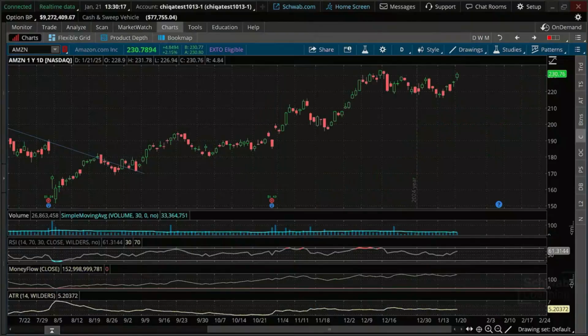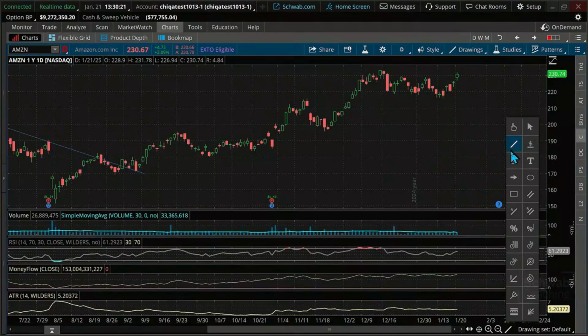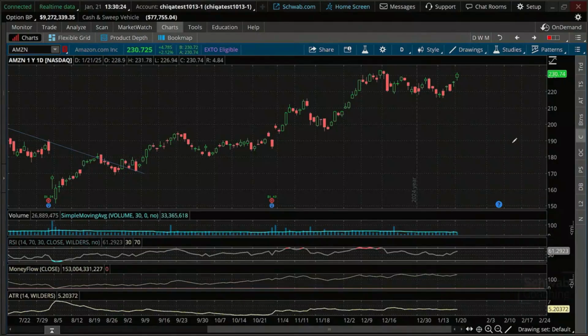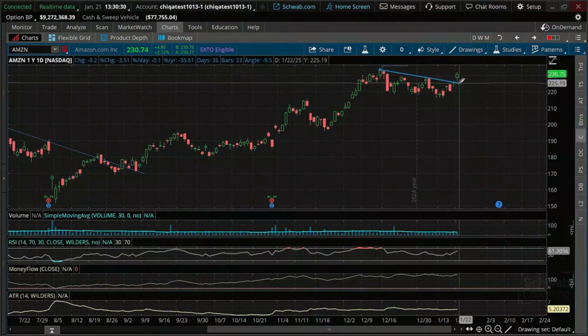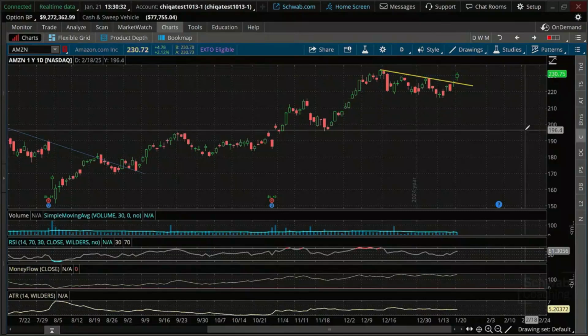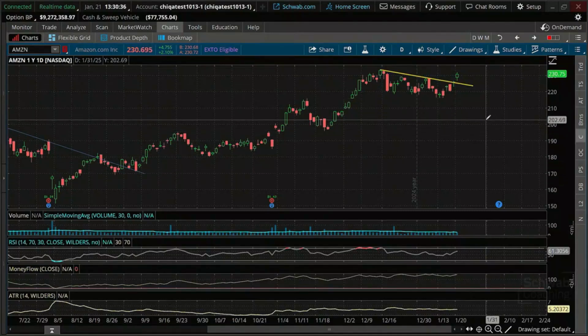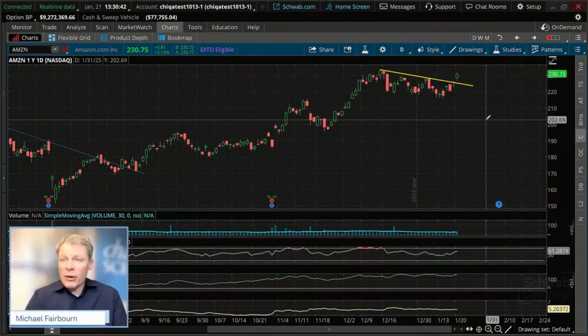Folks, did we get that breakout or not? Remember the indicator we're using down here is just the diagonal line. Click on it right here. Let's draw it off the top, and we'll just extend this down to the next point right there. So you can see clearly we broke above it. Will we close above it? It looks like the probabilities might favor we'll close above it because there's only 30 minutes left in the trading day. So that could fit a scenario that we'd be looking at for a potential entry point.